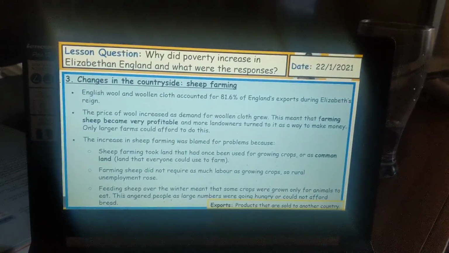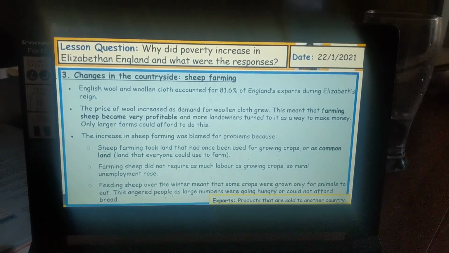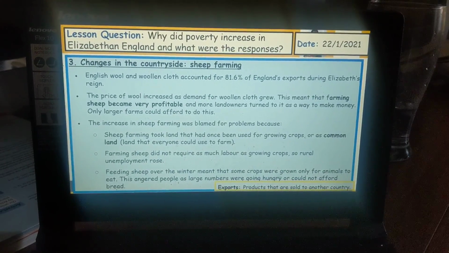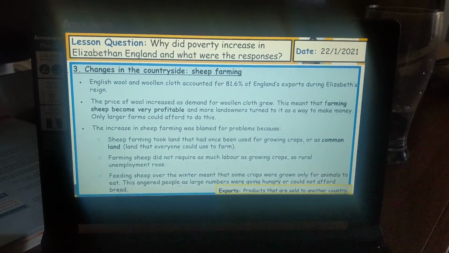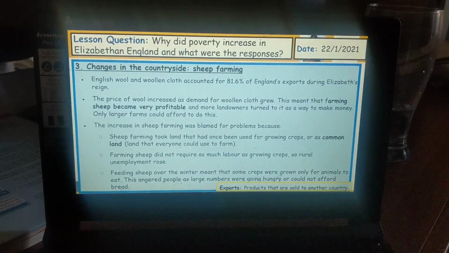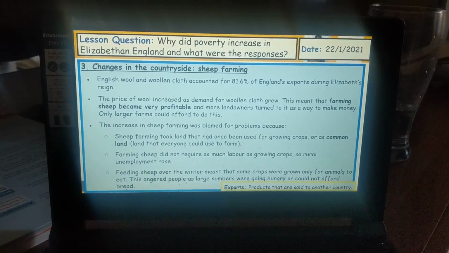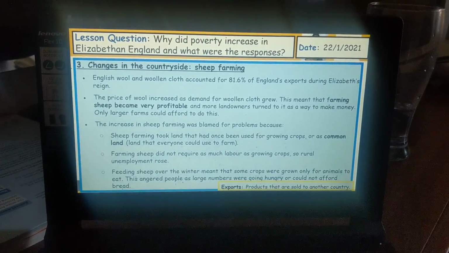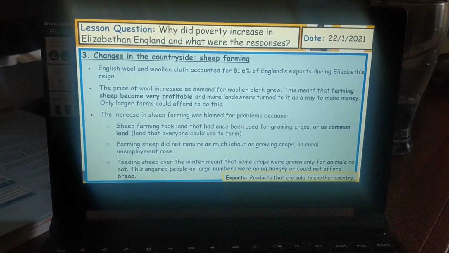The increase in sheep farming was blamed for problems because sheep farming took land that had once been used for growing crops or as common land that everyone could use to farm and also live in. Farming sheep did not require as much labour as growing crops, so rural unemployment rose.